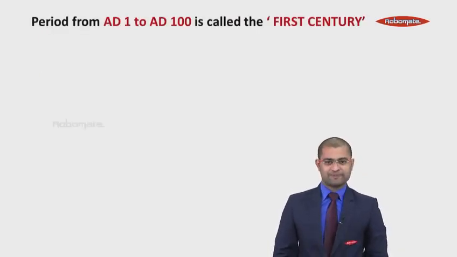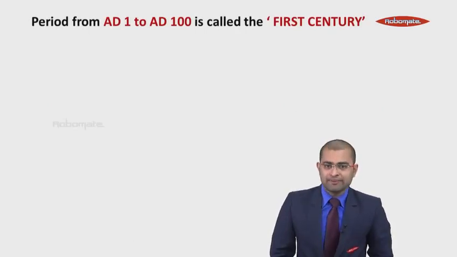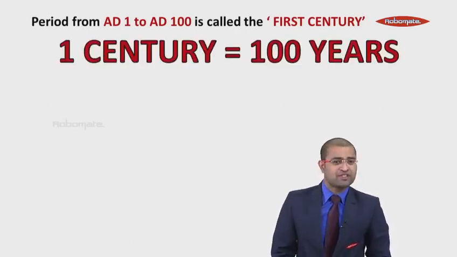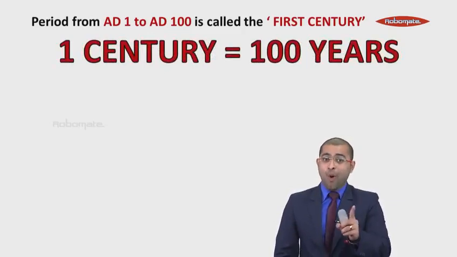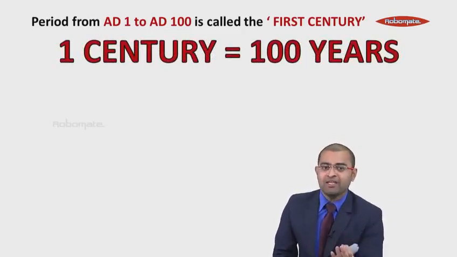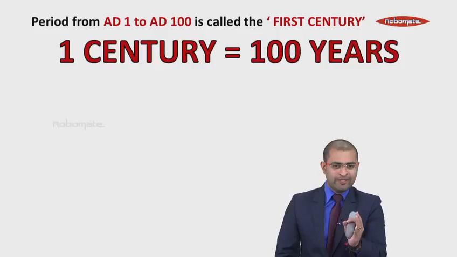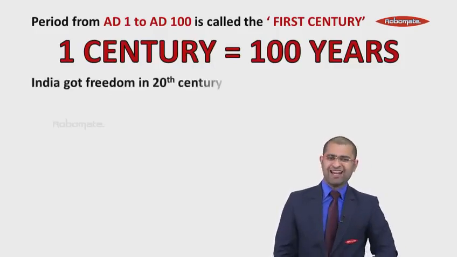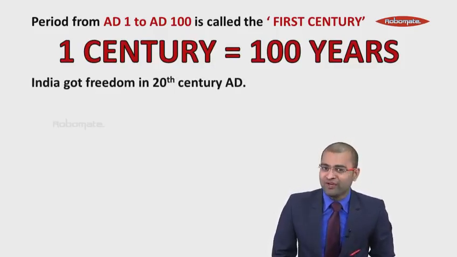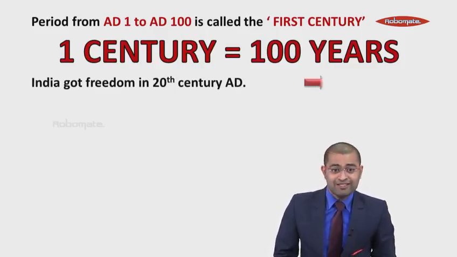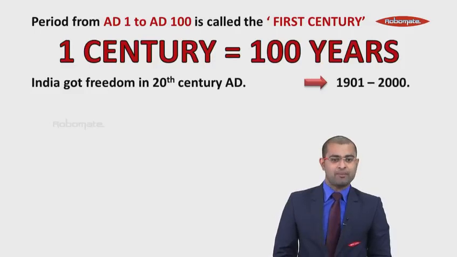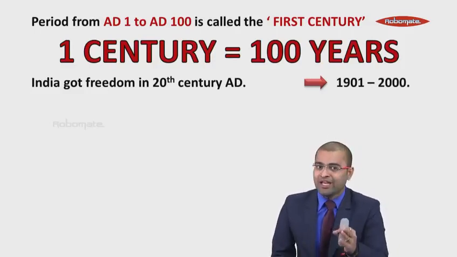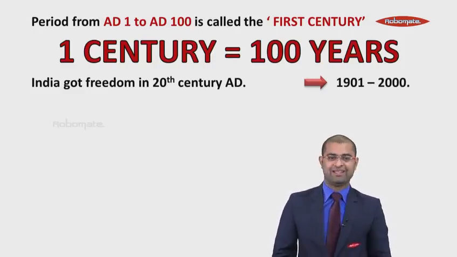Let us proceed further. The period from AD 1 to AD 100 is called the first century. It means that 1 century is equal to how many years? 100 years. It means that a span of 100 years is known as 1 century. Let us understand in detail. India got freedom in the 20th century. It means that India got freedom in a year between 1901 AD and 2000 AD.